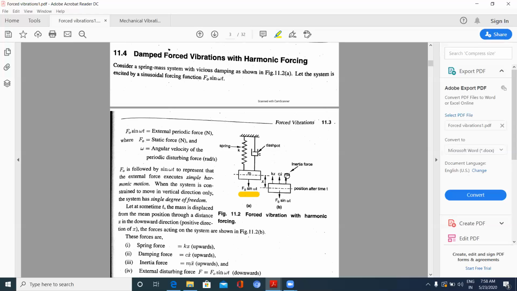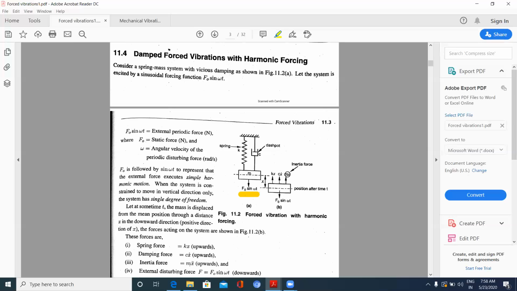And the other one is mx double dot. This mx double dot is an inertia force, which we also discussed in the previous session. Now what are the forces acting on the system?